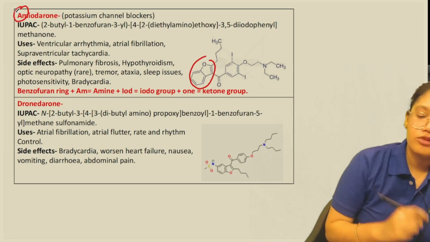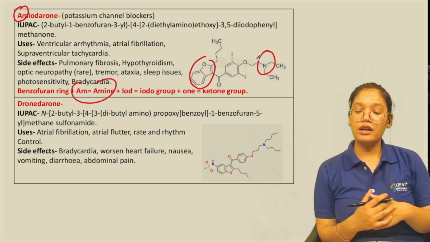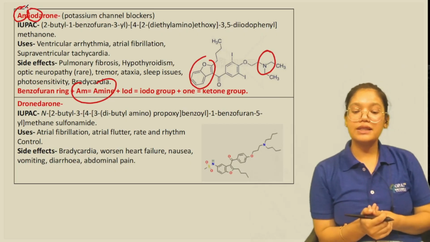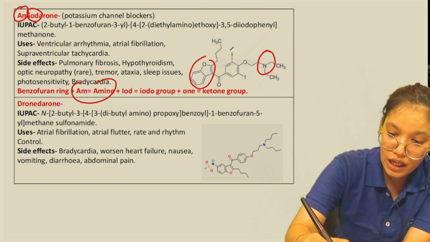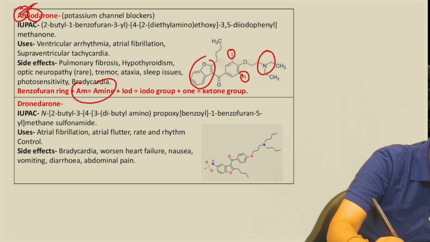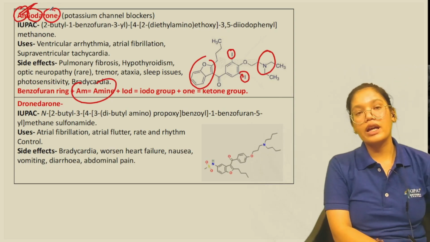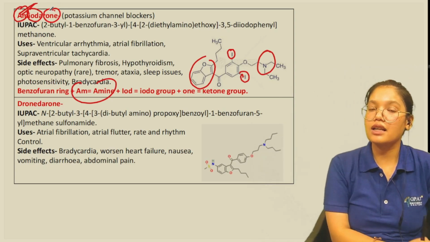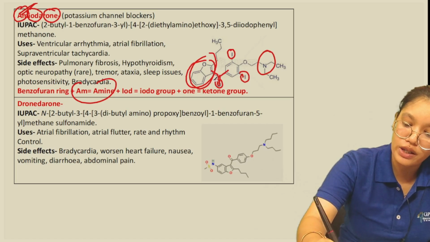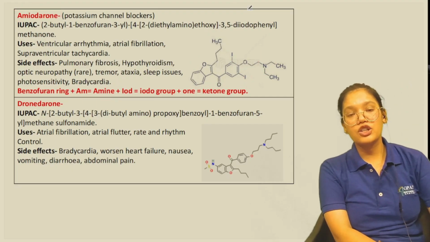Then from the AM we can remember it has an amine group, so there is an amine group attached here. Then from iode we can say it also has an iodo group. We have two iodine groups in amiodarone. Then it has one as its suffix. As it has one, it means it has a ketone group attached. So with this benzofuran ring we have a ketone also attached here. So this is the amiodarone structure. It is a potassium channel blocker.